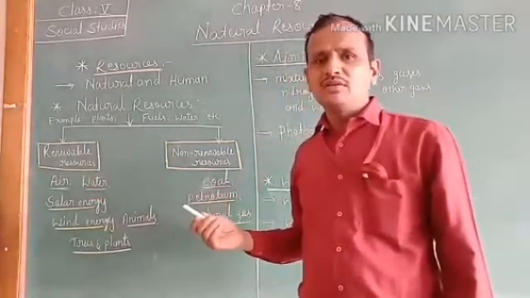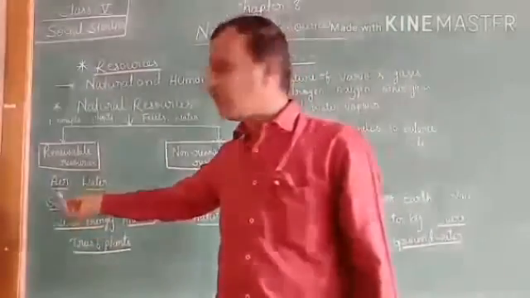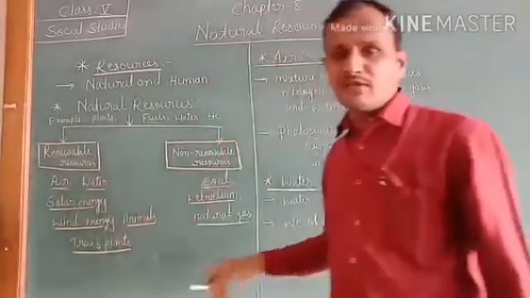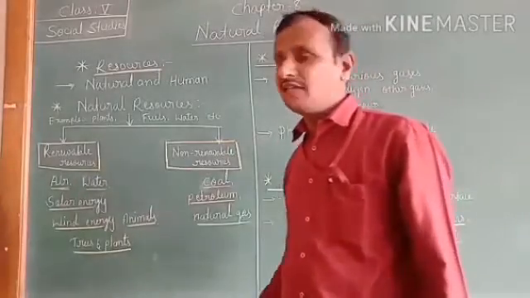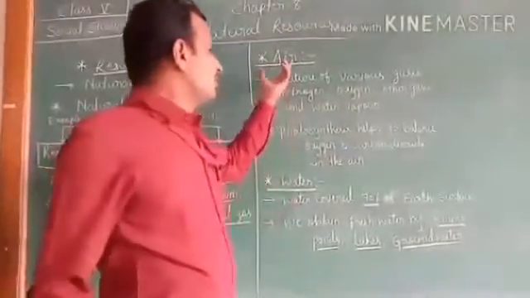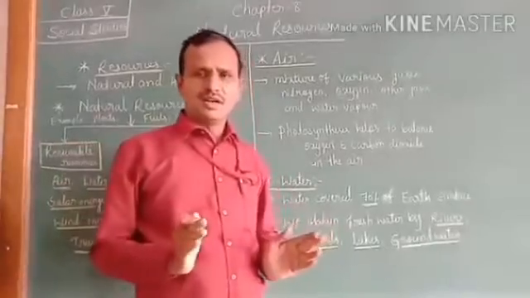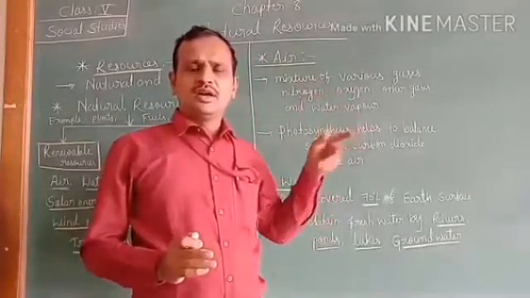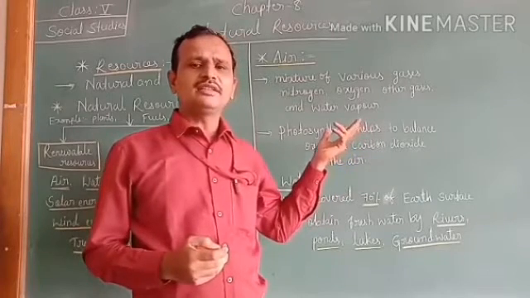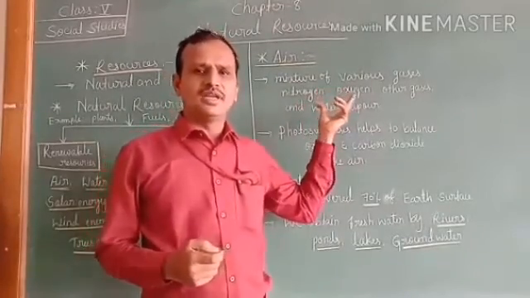Let us now discuss renewable resources one by one. The first one is air. Children, do you know air? Air is very important. Air is surrounding our earth, and it is colorless and odorless.